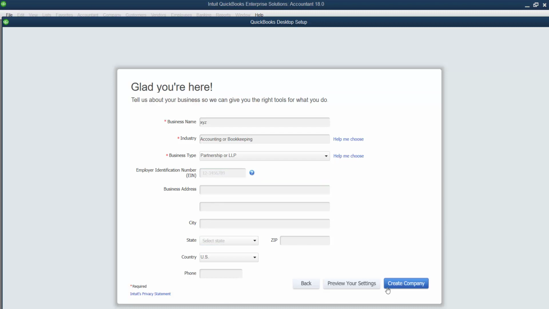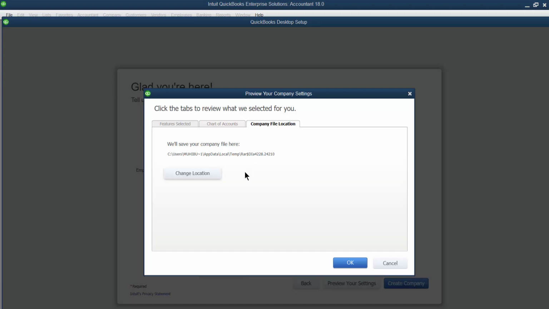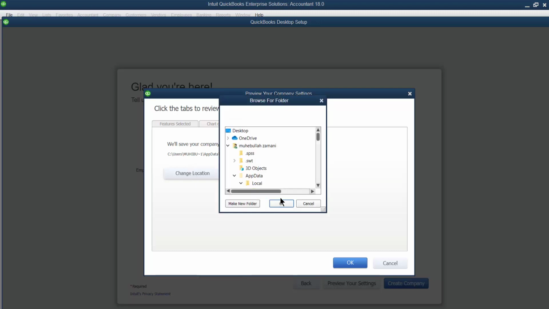The rest of the information you can fill up, but in Express Start, before clicking on create a company file, click on preview setting. When you click on the preview setting, then click on the company file location, right? Now here you can select the location. Please select any location which you want, you can change that. Let us say I want to save this file on the desktop. Click the desktop, right?